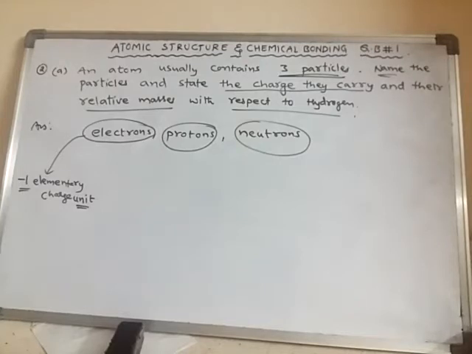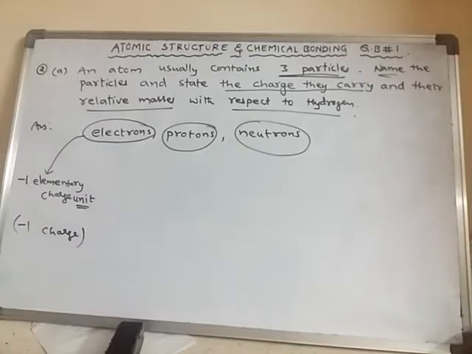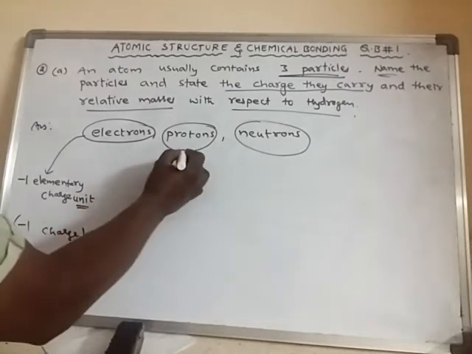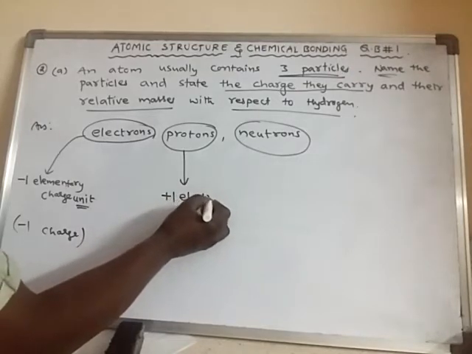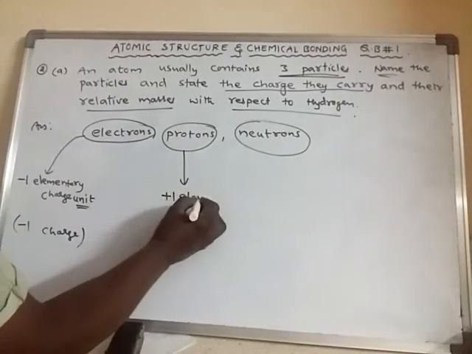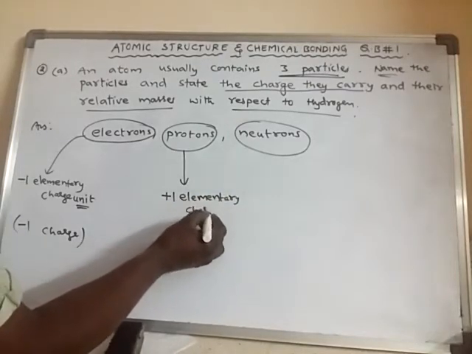Every electron's charge is said to be the elementary charge unit, so -1 elementary charge unit, or else simply -1 charge. Instead of calling it elementary charge unit, simply -1 unit of charge. And proton will have +1 elementary charge unit. The charge of a proton is said to be +1 elementary charge unit.